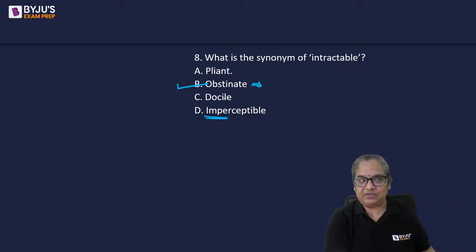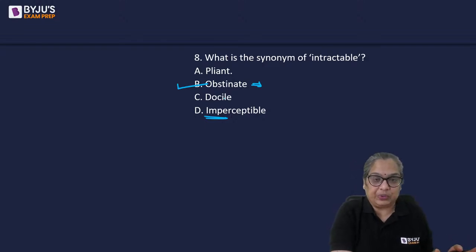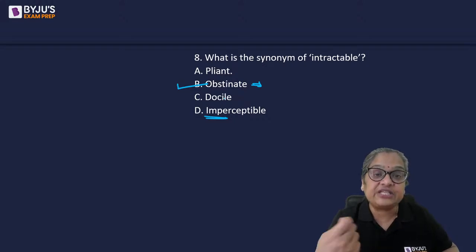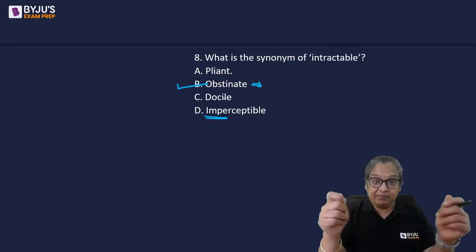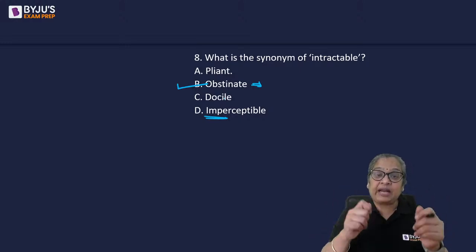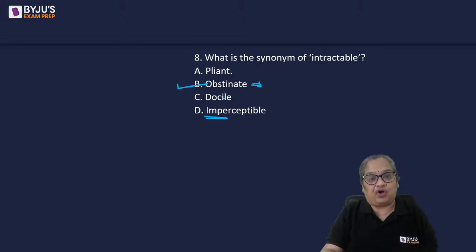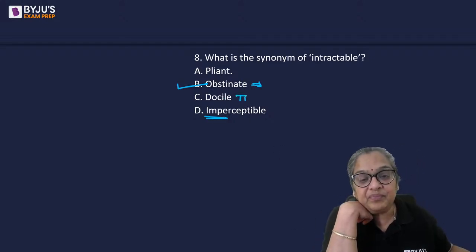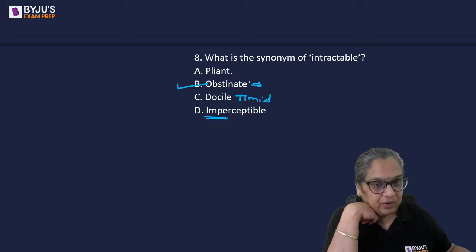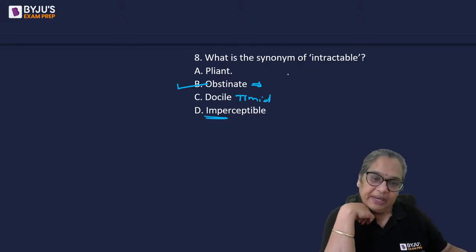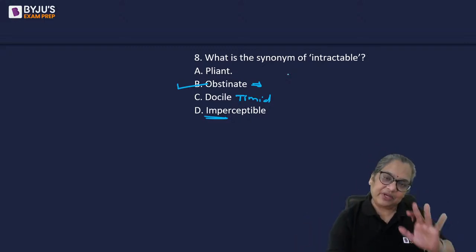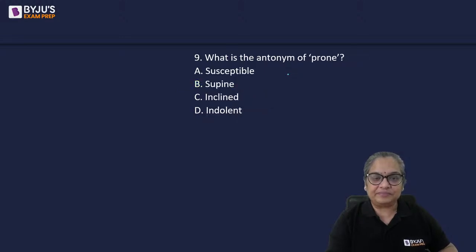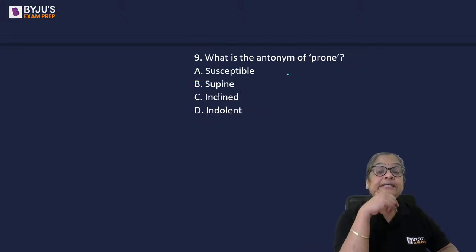He told somebody to sit down with an imperceptible nod, which nobody could notice easily. That is the meaning of imperceptible. But intractable means not easily solved or resolved. Tractable means something that can be drawn out. So intractable means something that cannot be solved. All right. So obstinate. Docile means timid. Okay. Agree to everything. Pliant means yielding, obedient. Docile means somebody who's quiet and obedient only. Timid, actually.